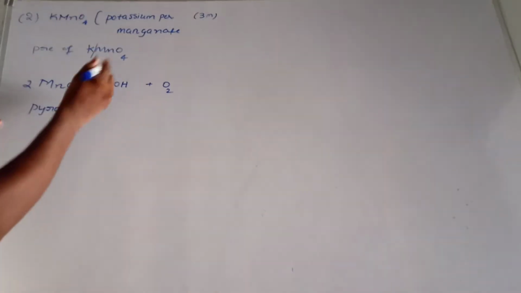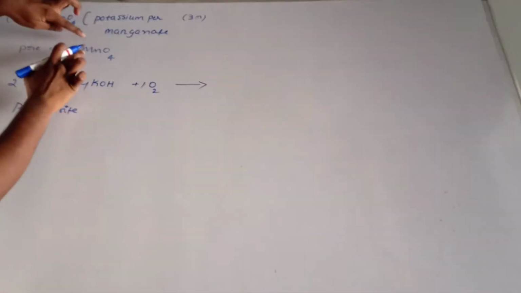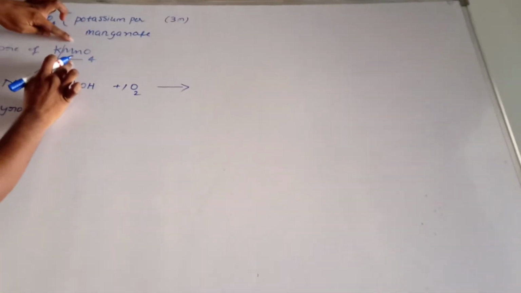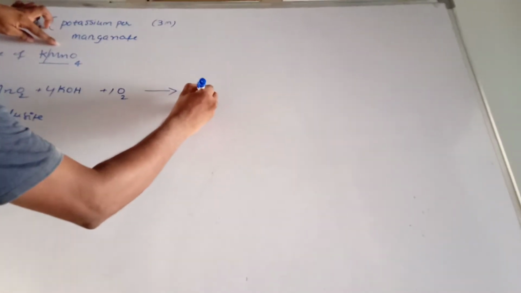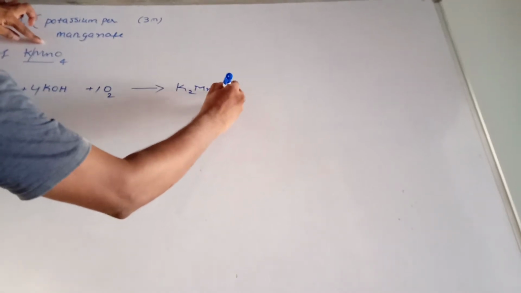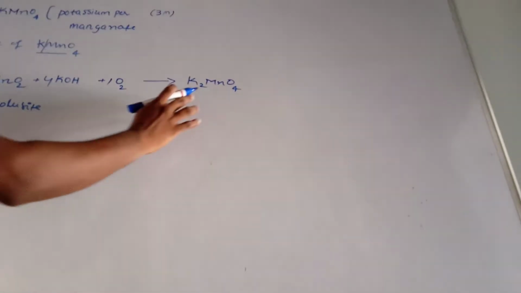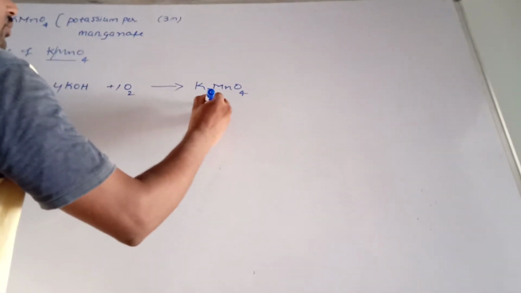Okay, now balancing. There are 2 moles, 2 doubled is 4. Here are 2, one reduced, 1. Products are very easy. No need to think about the products. Here our target is KMnO4. Simple. Here you write 2 potassiums, same as it is, right? K2MnO4. This name is called potassium manganate.